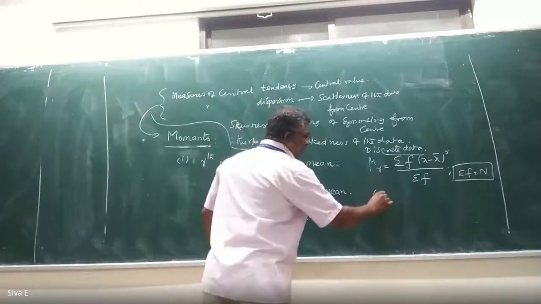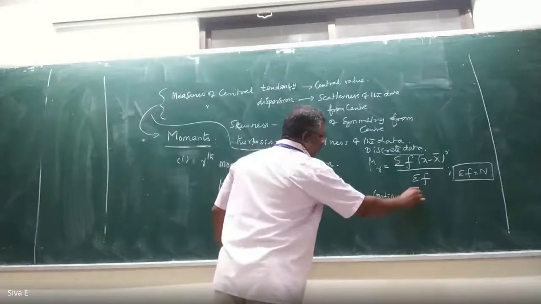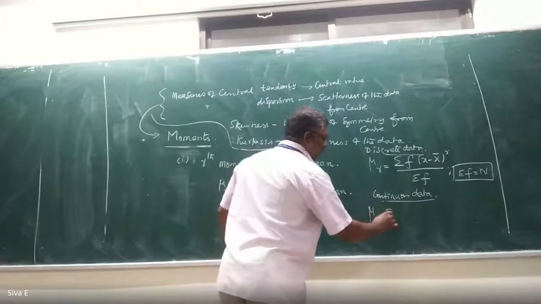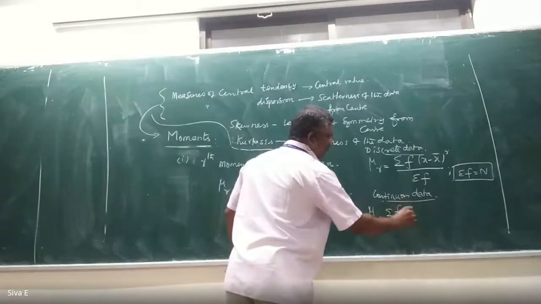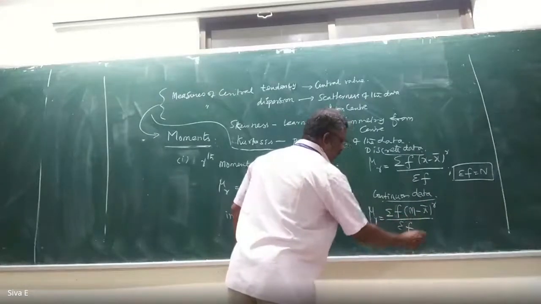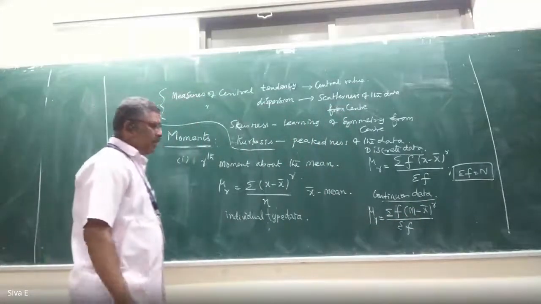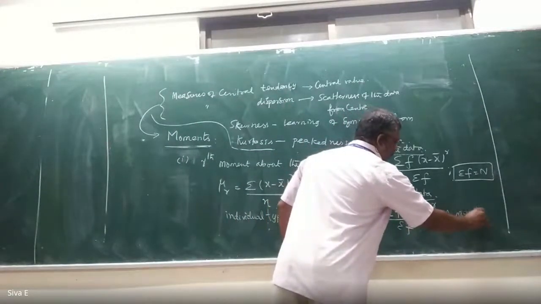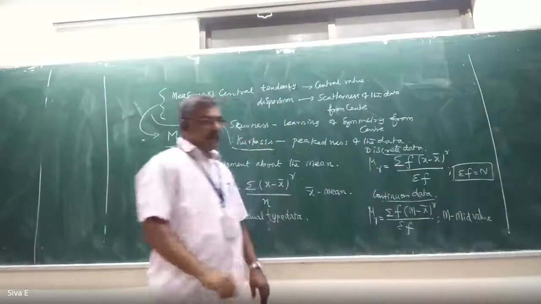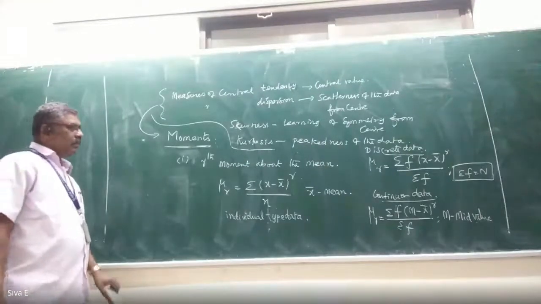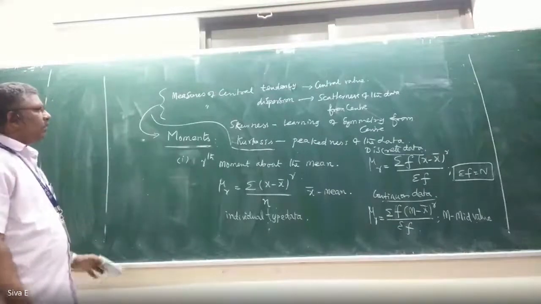For continuous type data, mu r equal to summation of f (m minus x bar) whole power r by summation of f, where m is the mid value of the data. It is the rth moment about the mean.